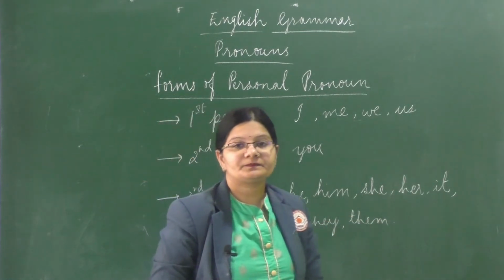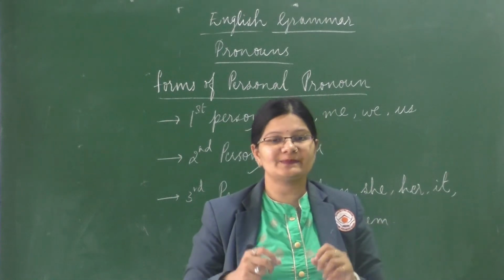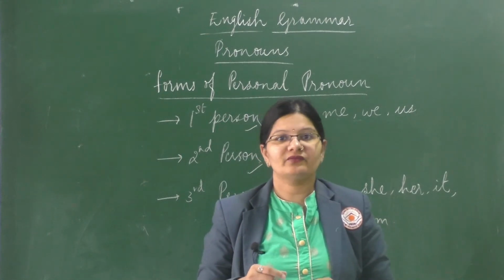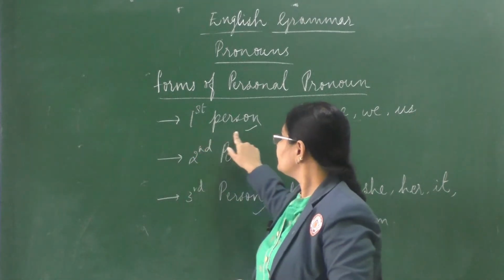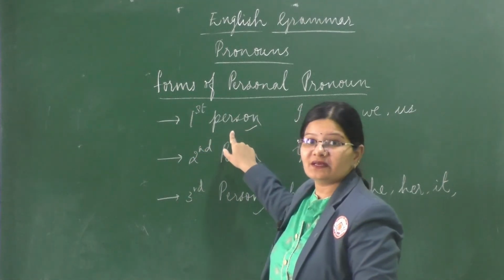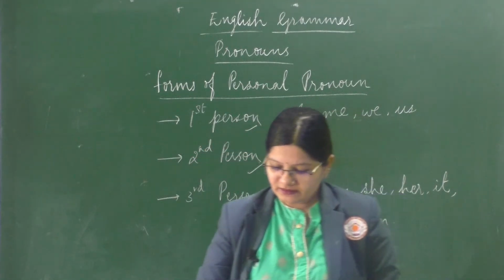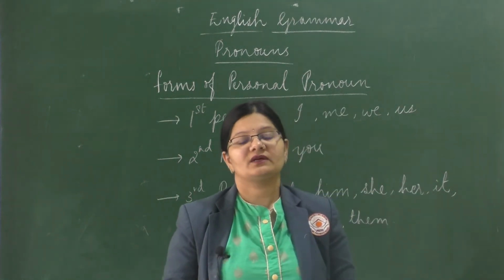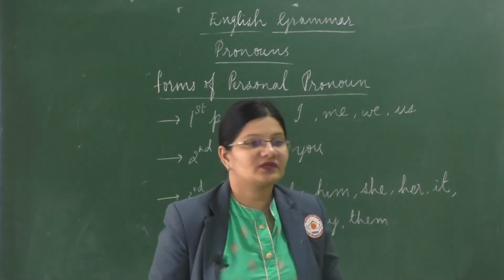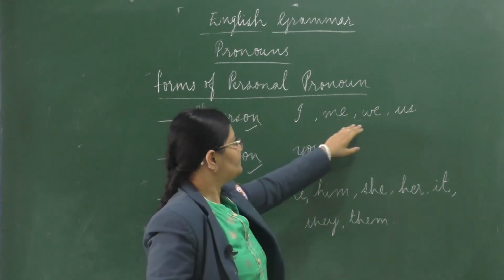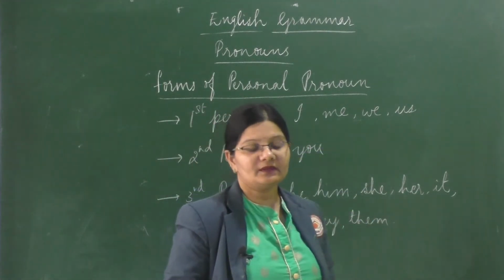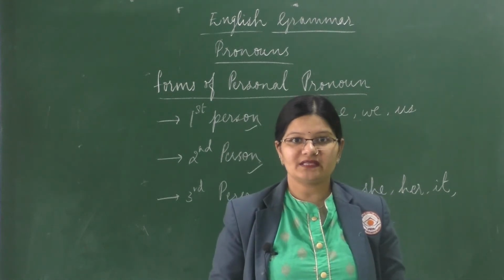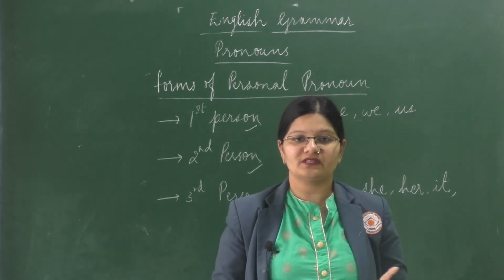Now here, the person who is speaking will be the first form of the personal pronoun, that is first person. So the pronoun referring to the person speaking is called first person. The examples again are I, me, we, us. For example, we can meet her today. So we is the personal pronoun in the first form.